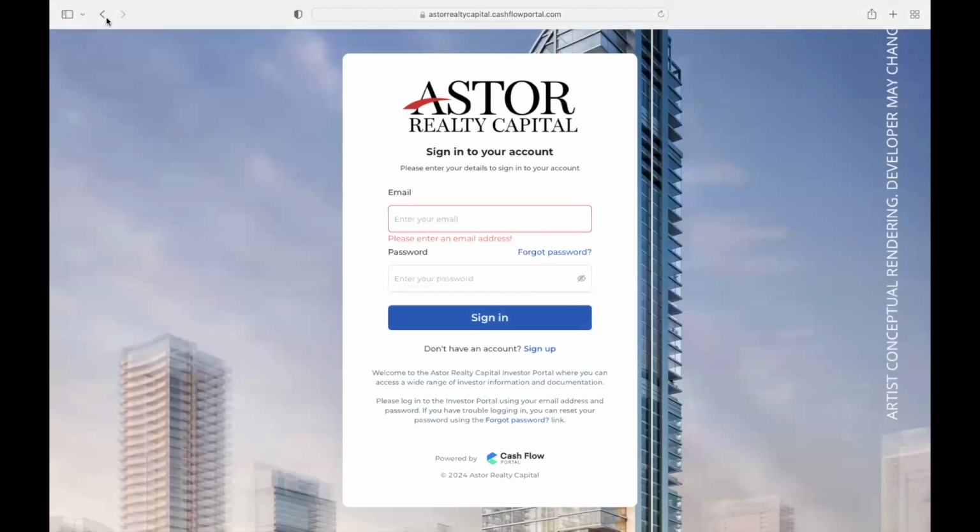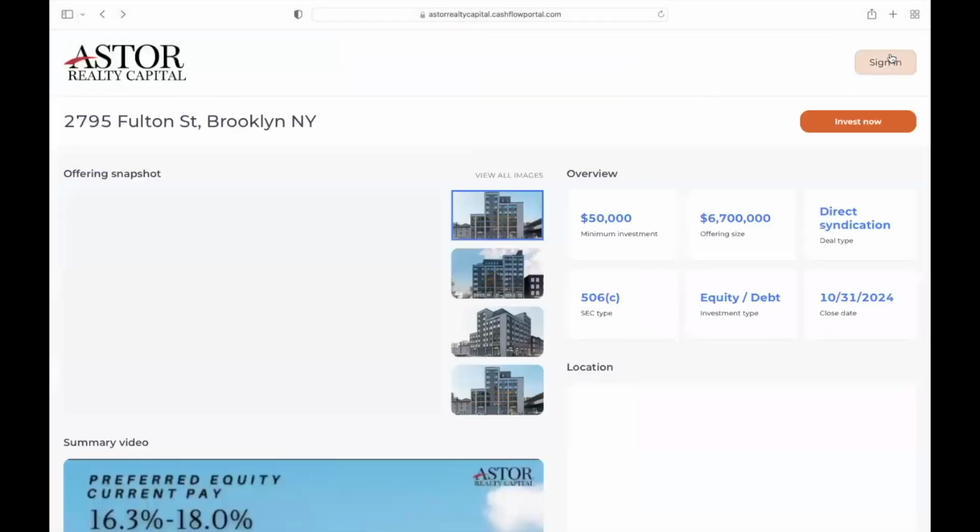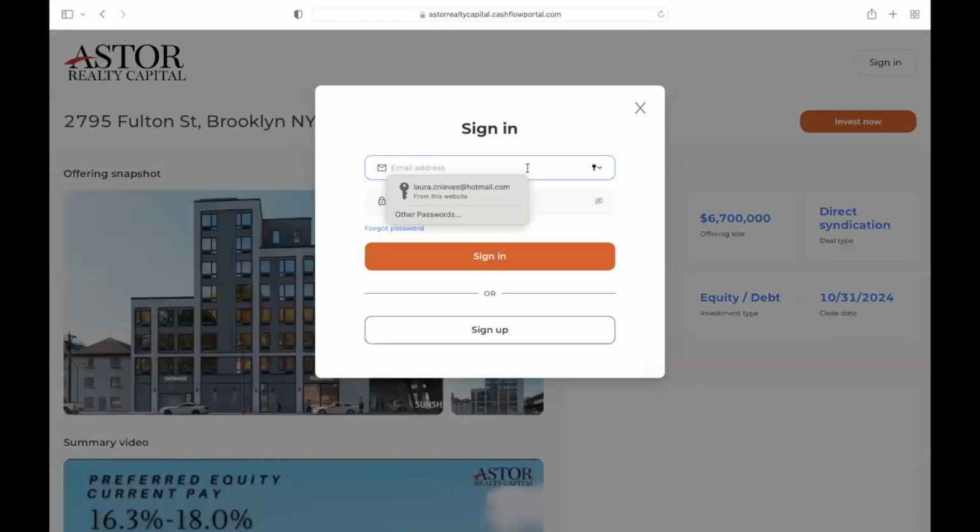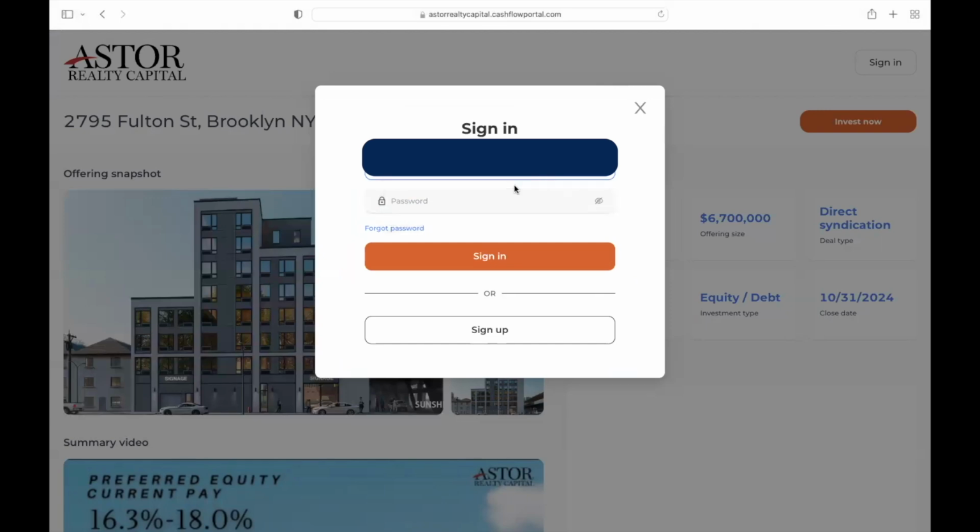and create your investment profile using the email that I used. But as I am in this situation, I am going to sign in using my personal email address, as I would be considered an existing investor.